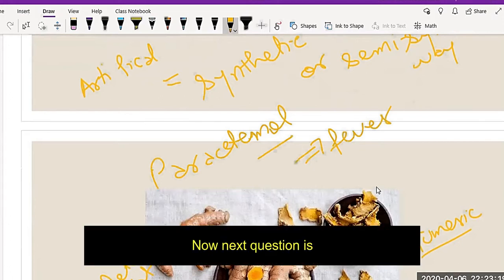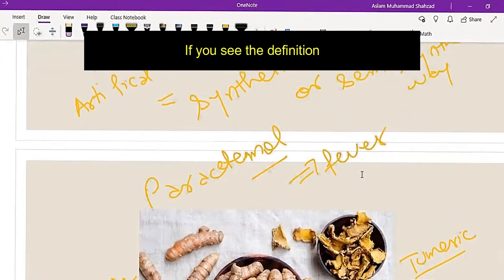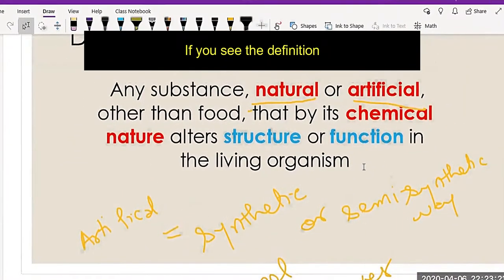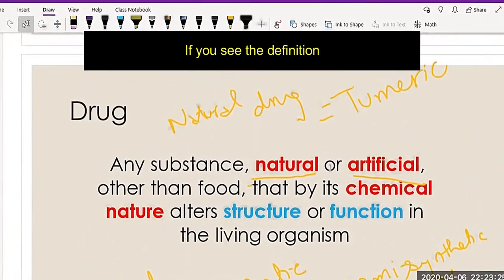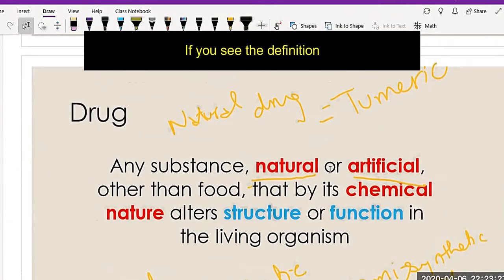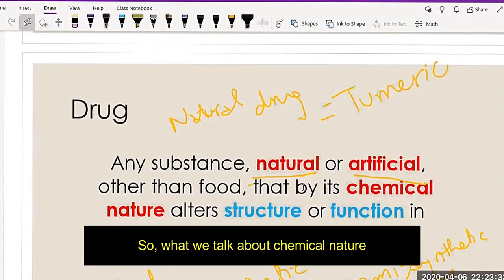Now, next question is, if you see the definition, we're talking about natural or artificial substances, other than food, that by their chemical nature alter the structure or function of the living organism. What do we mean by chemical nature?